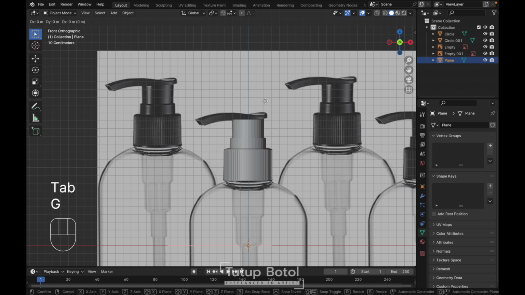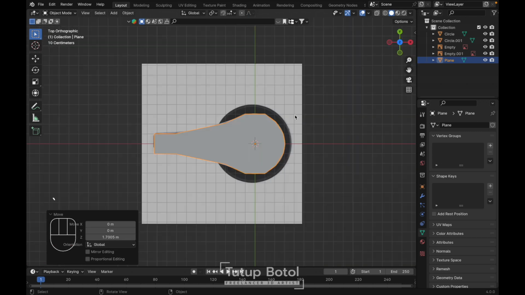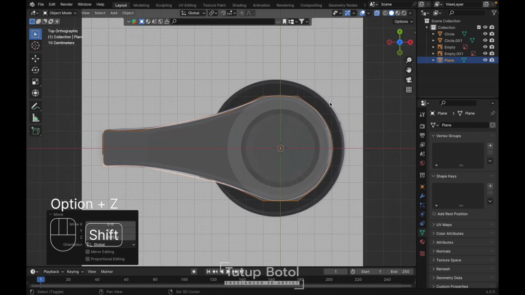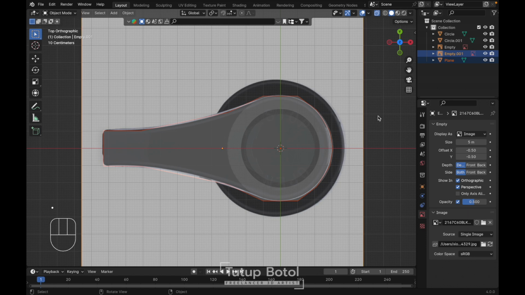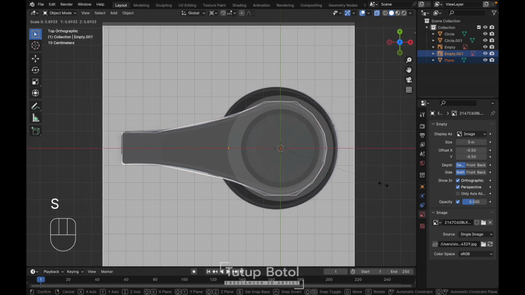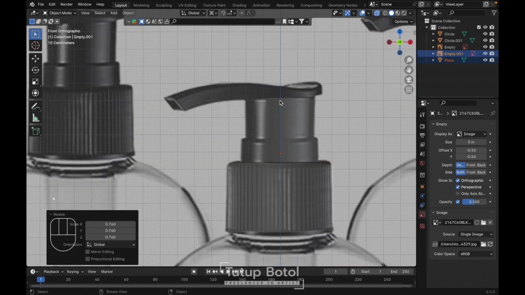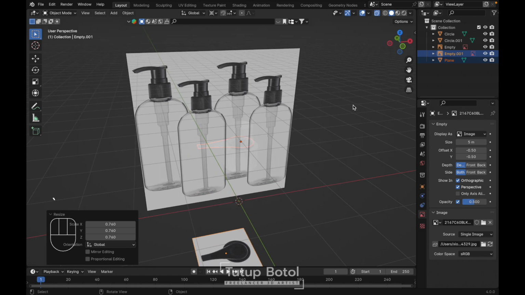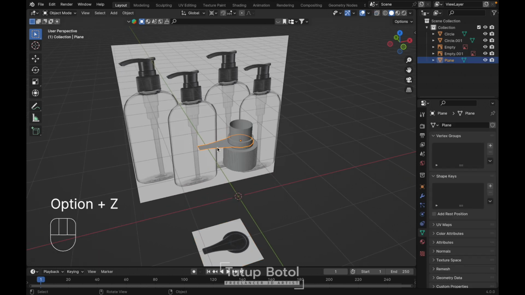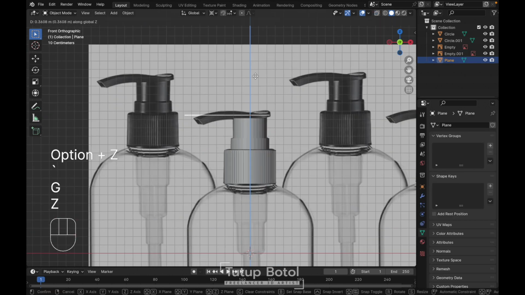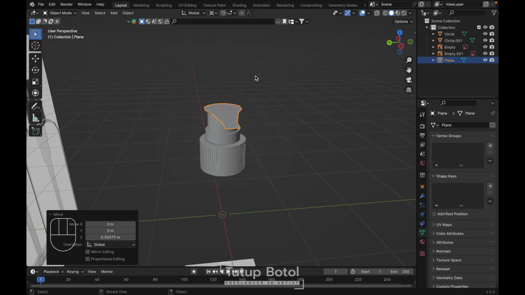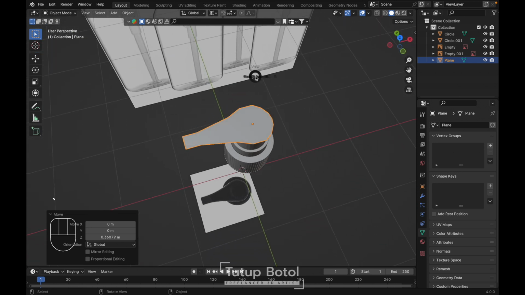I guess we're gonna press GZ and move it up for this one. I guess it's too big. Probably we need to scale it. Just like this, I guess. Let's see if we got the right size. Yeah, I guess it looks okay to me.